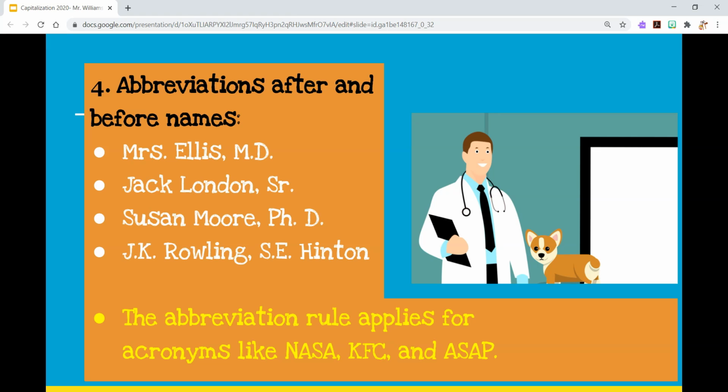And just to keep this rule going, all abbreviations are like this, so whether it's NASA, KFC, ASAP, you're going to capitalize every letter in that acronym there. That's how that abbreviation works.